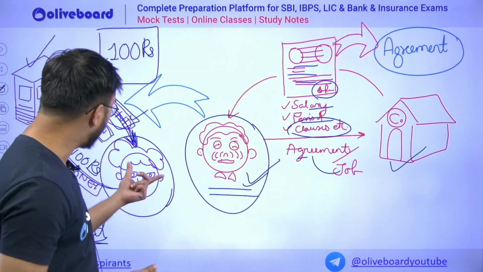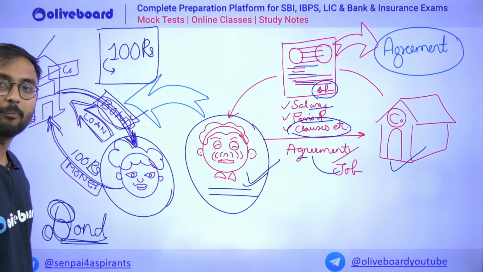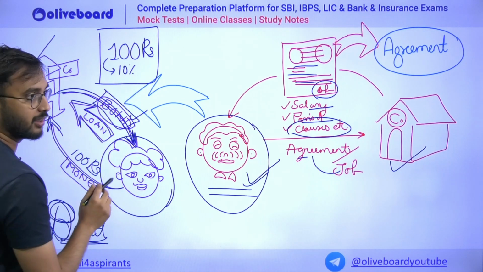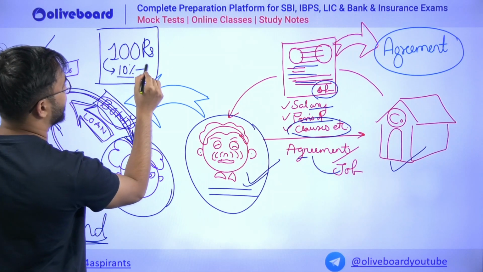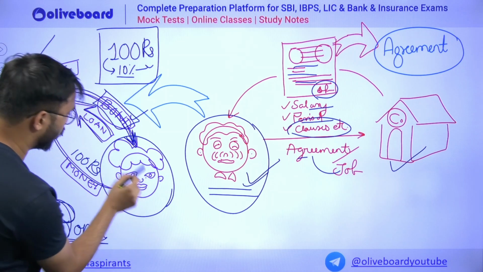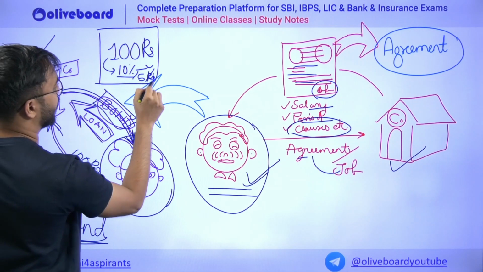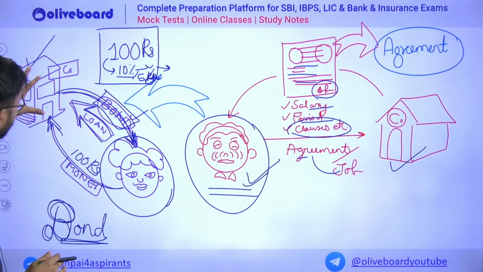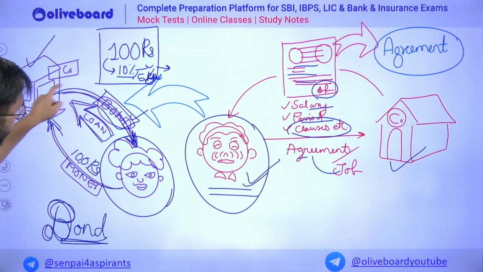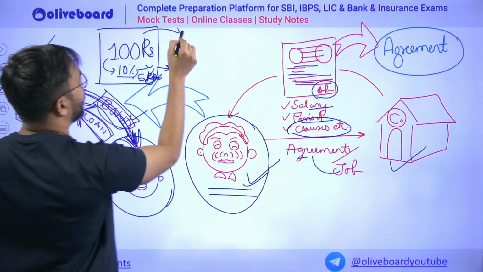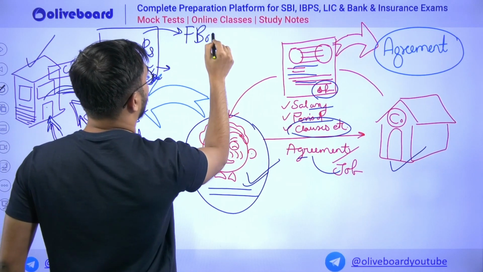Now why will a person give 100 rupees to the company for free? Therefore, the company also writes that for 5 years, each year I will give 10% as interest to this person. And after 5 years, this company will also return this 100 rupees to this person. This particular agreement is nothing but a financial bond, what we all talk about.